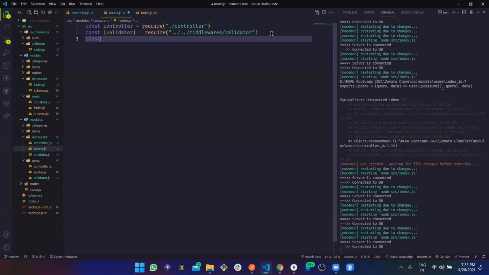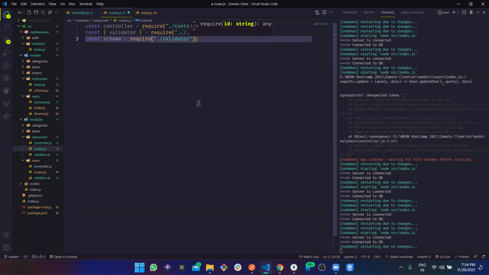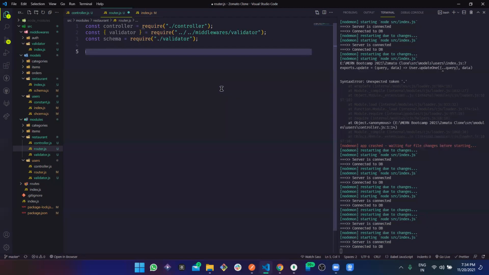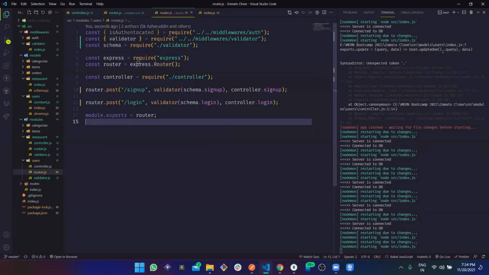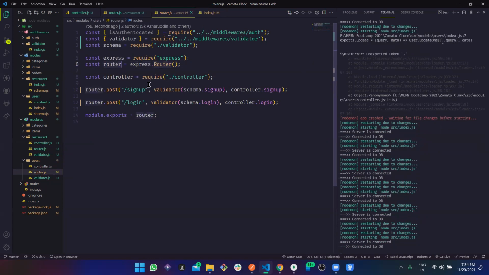And the last thing we are going to import is the schema, which needs to be validated, from the validator contract. Perfect. And now in router, we already had main here. So last time we were not using this method, but this time we are going to use this. Let's just copy this. We are going to use this method.